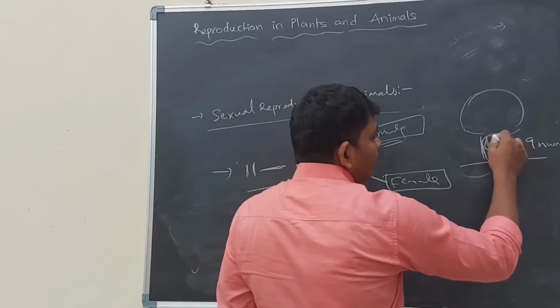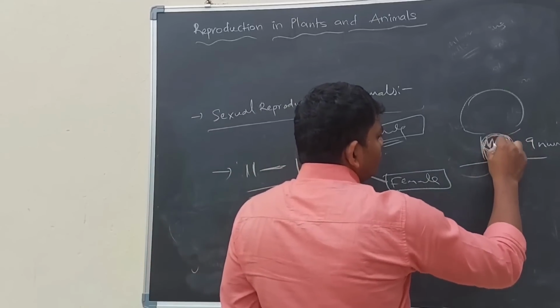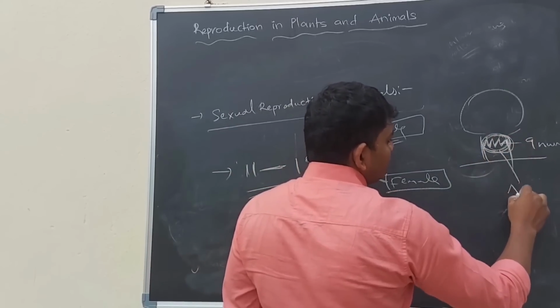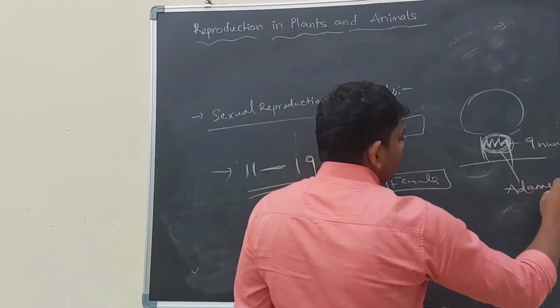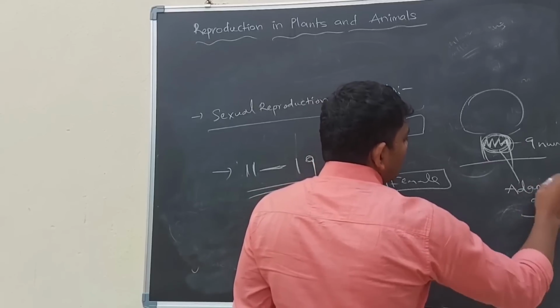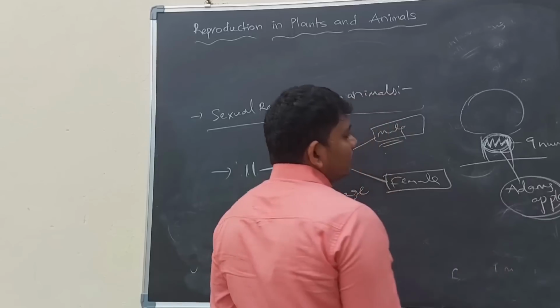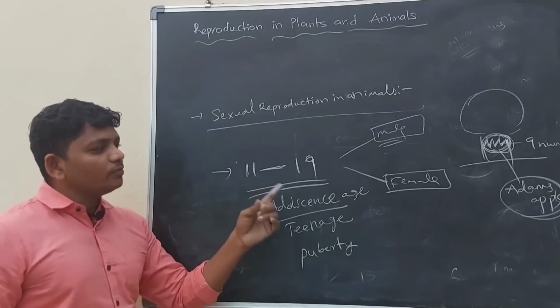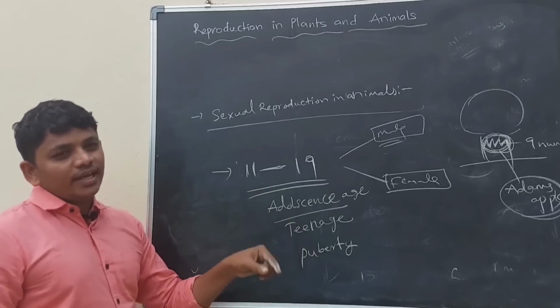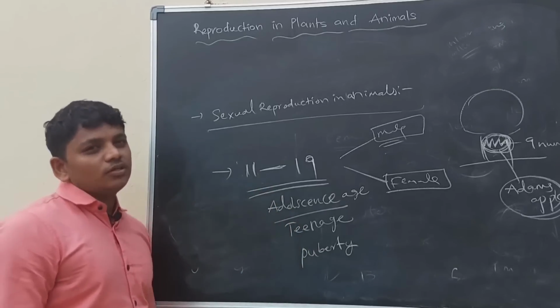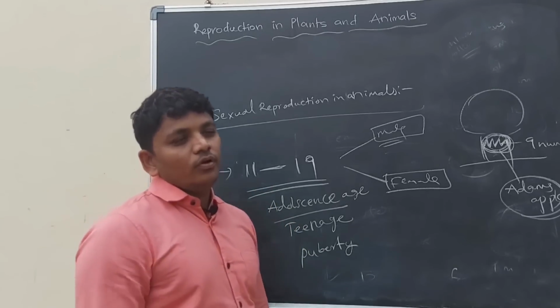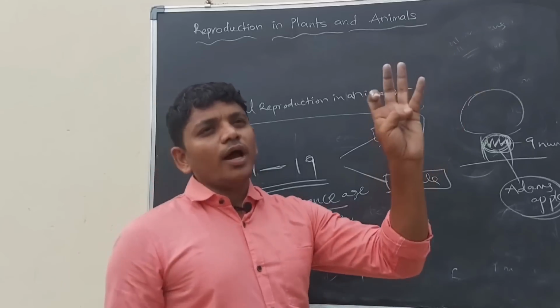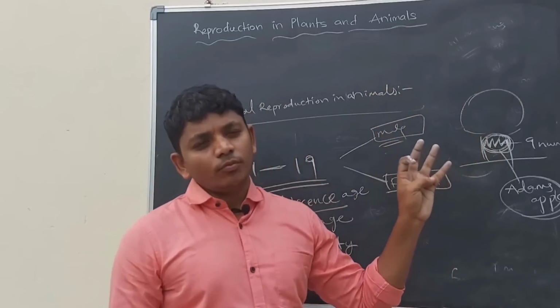The growth of the vocal cords is called the Adam's apple. The Adam's apple appears in the neck of the boys, and the voice becomes harsher in the teenage of the boys.